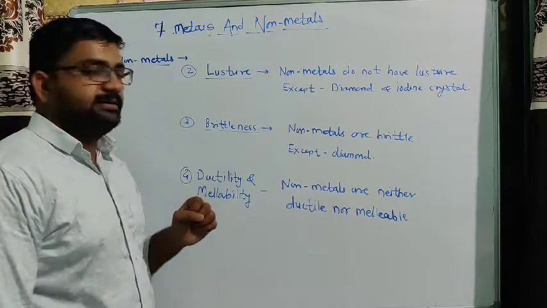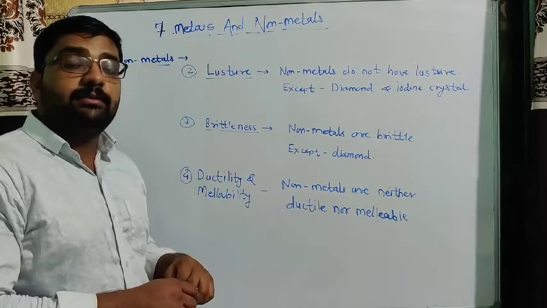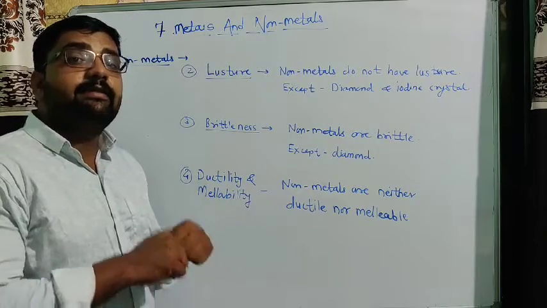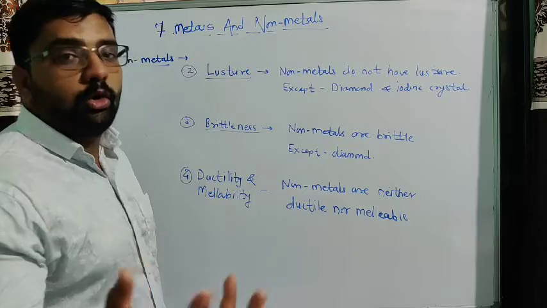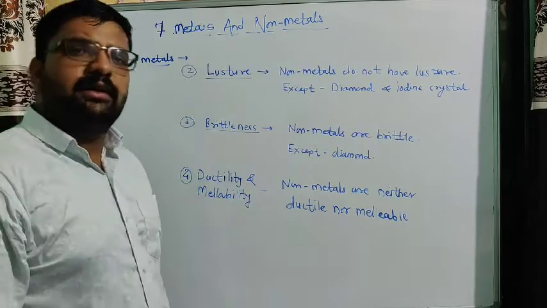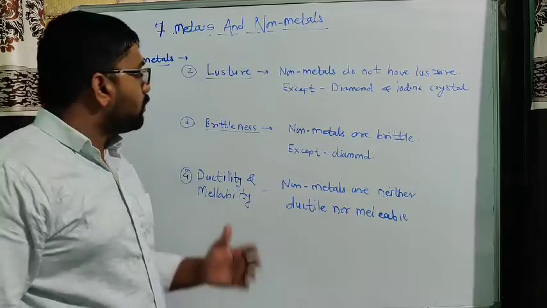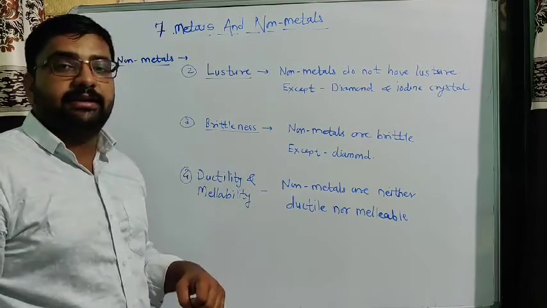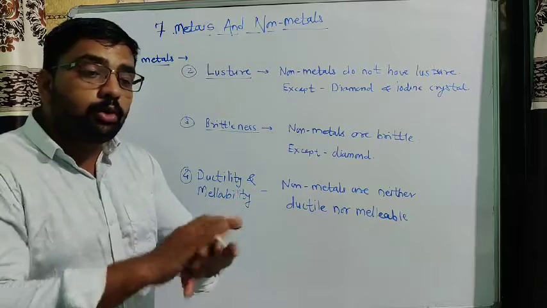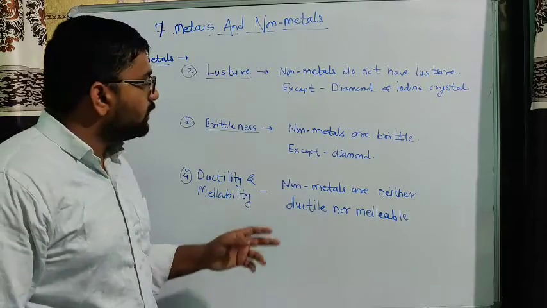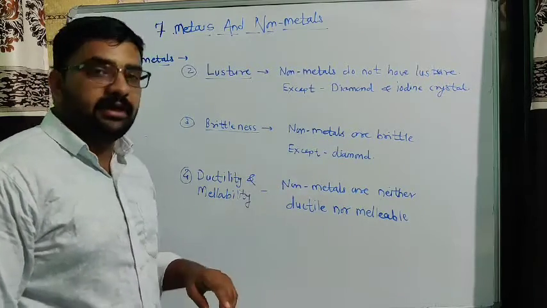Then brittleness. Brittle means that we can break it very easily. If you take coal and hammer it, we can very easily break it. That property is simply called brittleness. Non-metals are brittle.